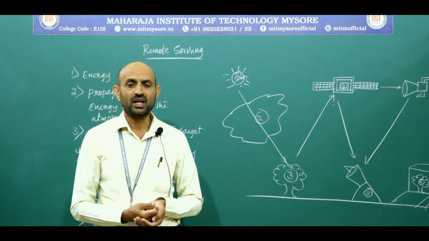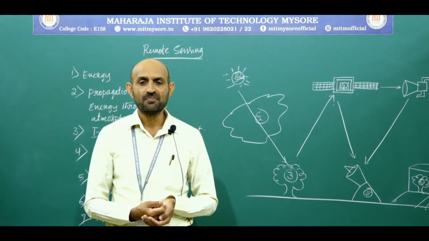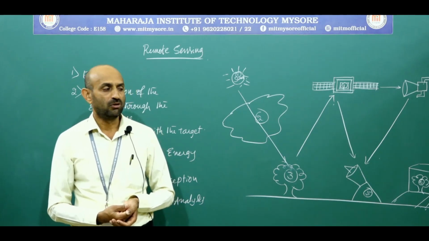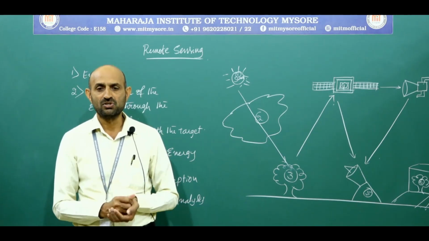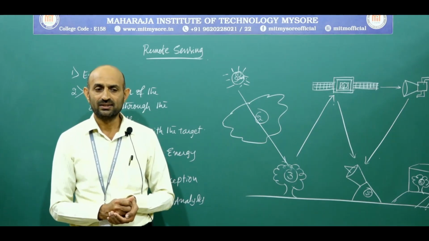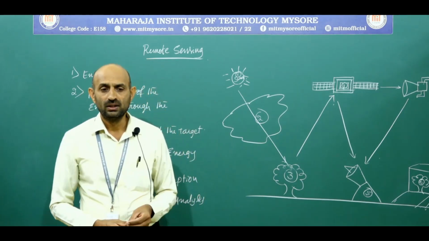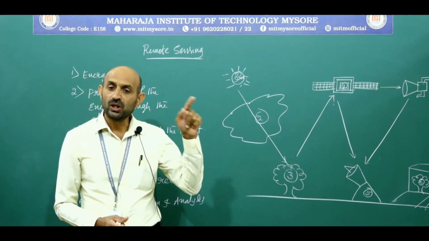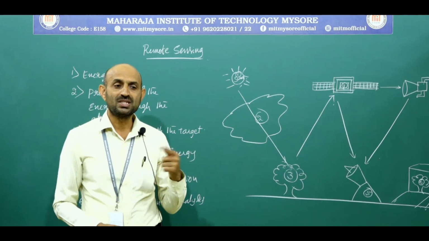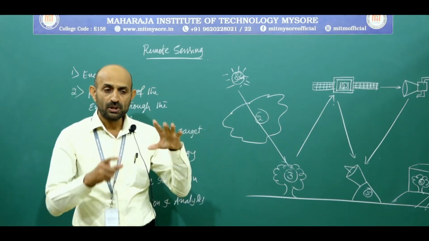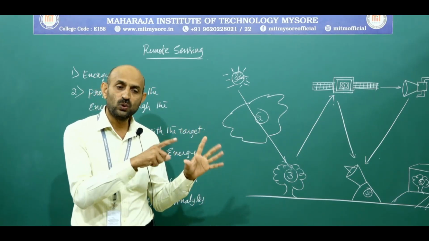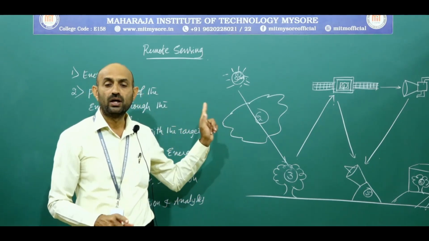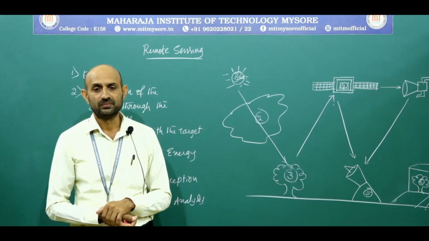Remote sensing data can also be used to study snow hydrology, river morphology, depth of a river, flood estimation, water quality, etc. For example, if you are going to study how much water has been stored in Mettur Dam, without visiting that dam, how much water has been stored in it can be assessed with the help of remote sensing data.